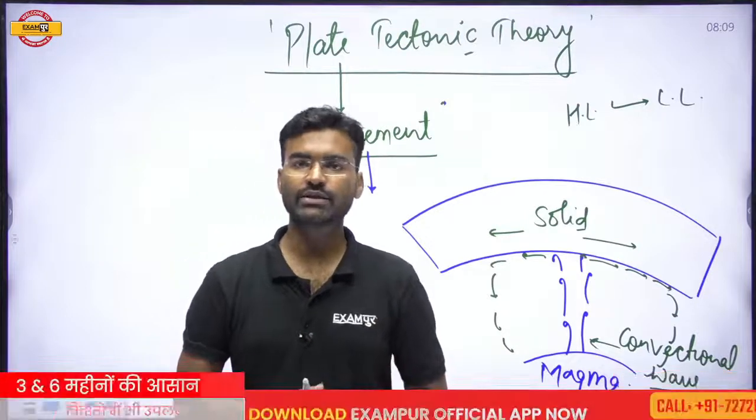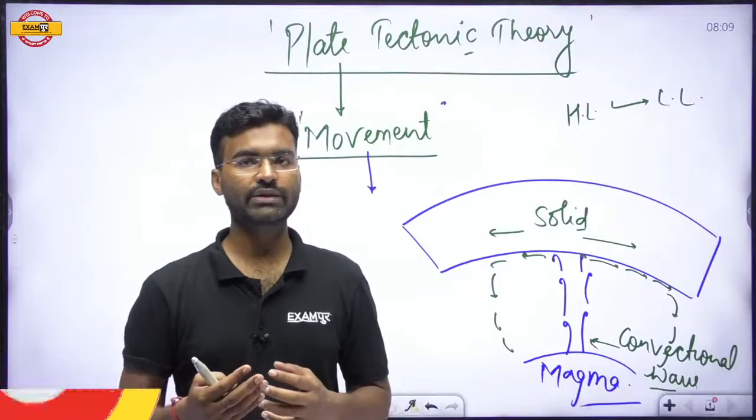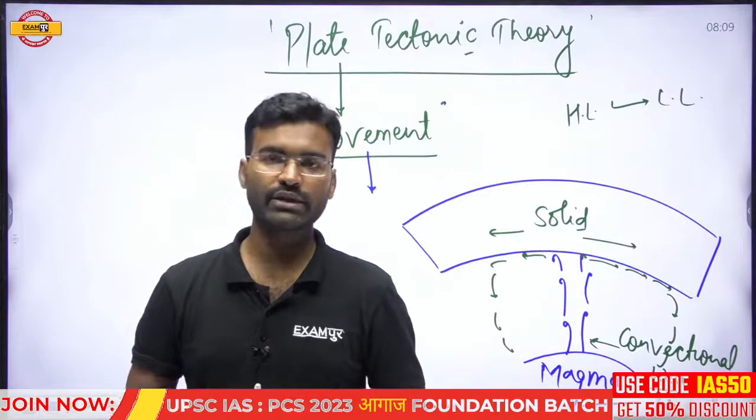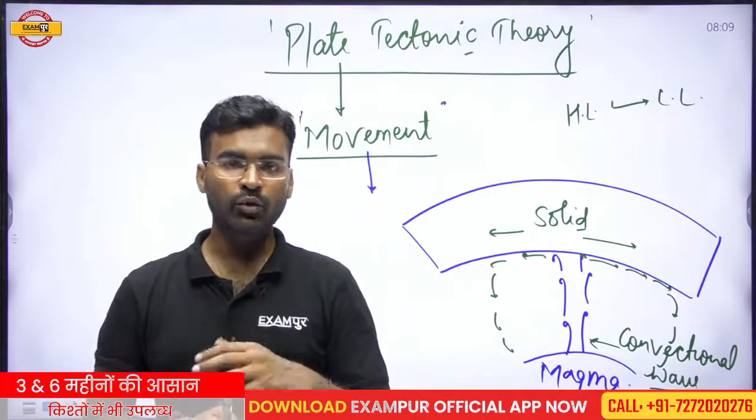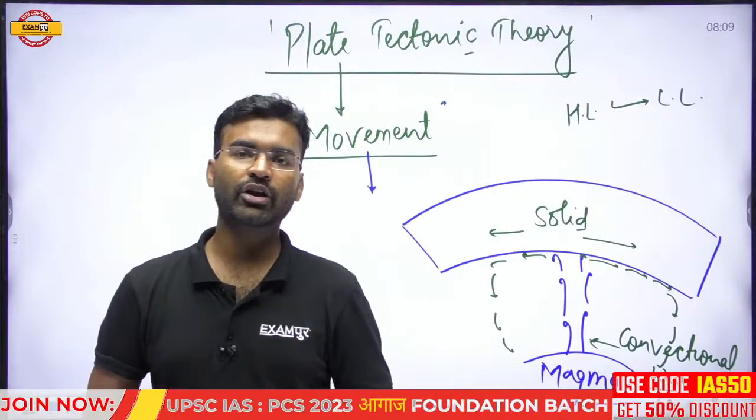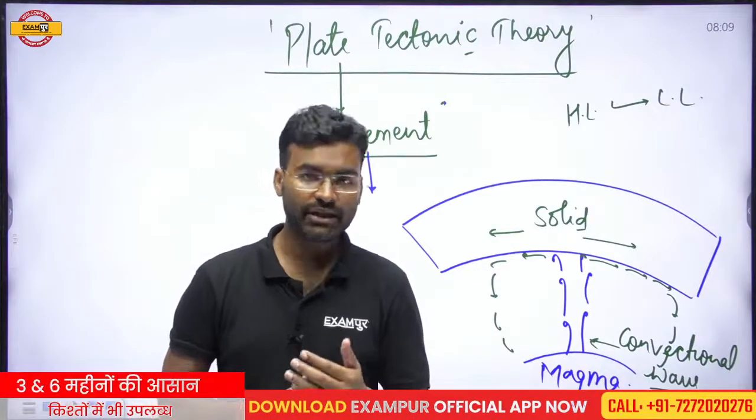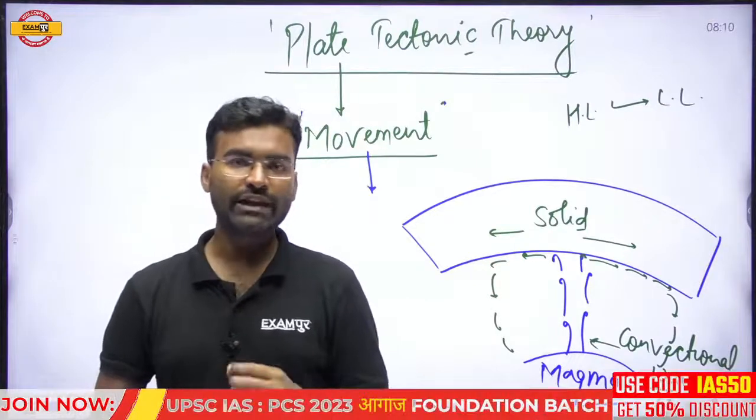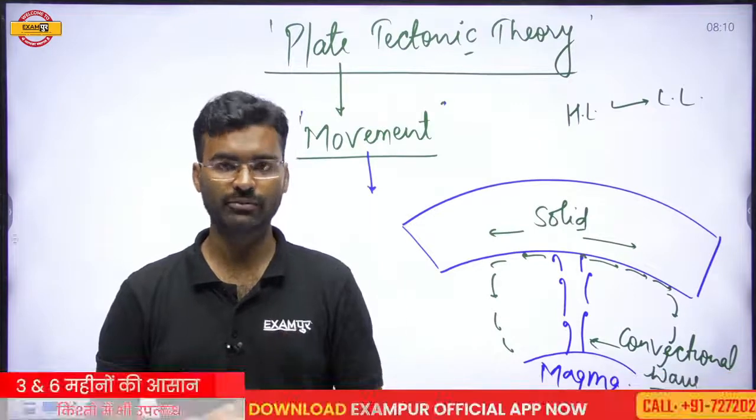Plate tectonic theory is completely related to the movement of the plates, which type of movement is taking place in the plate. Almost the entire landmass found on the Earth's surface is created by the movement of the plates. So this theory, the plate tectonic theory, scientifically provides the base for the formation of the landforms.